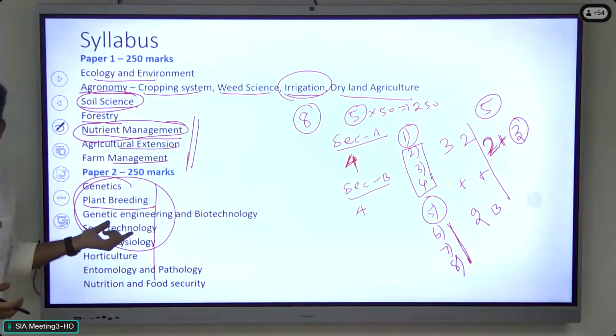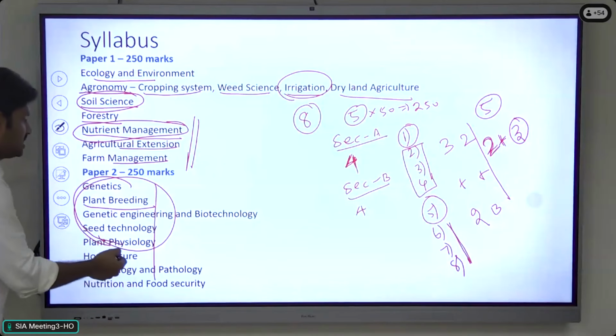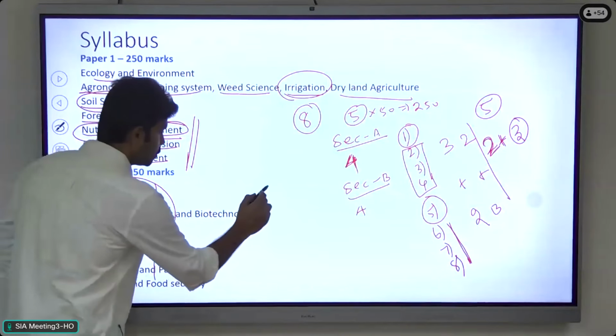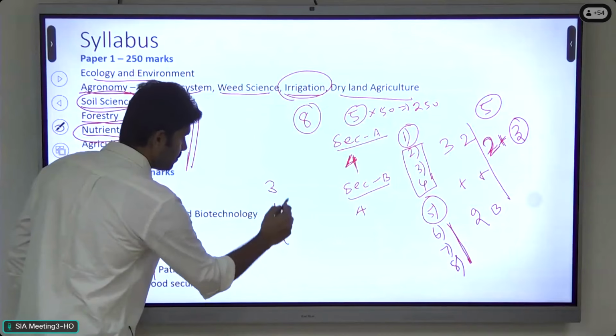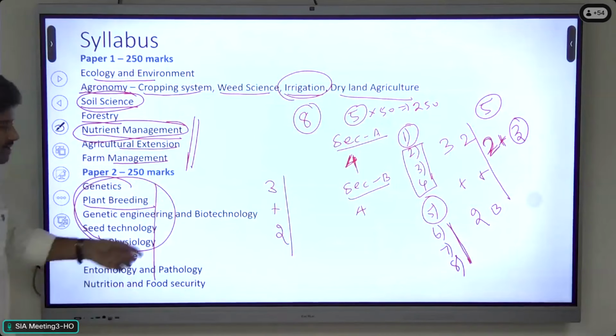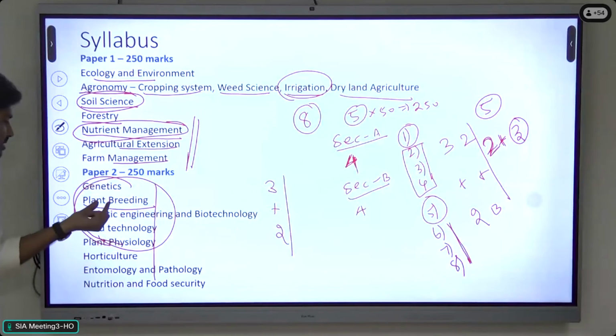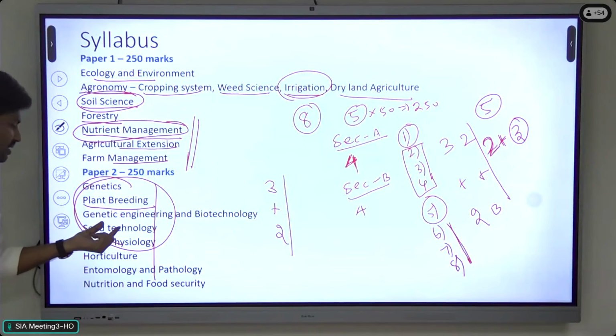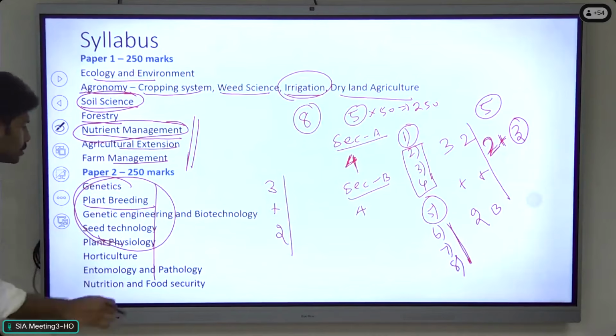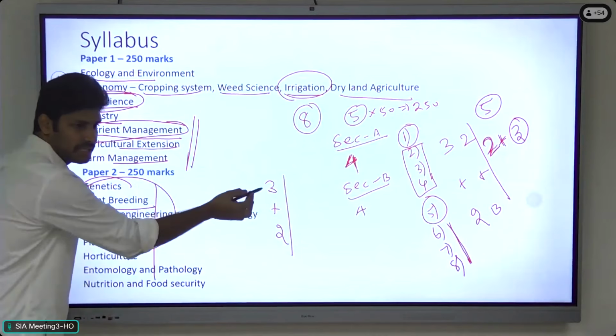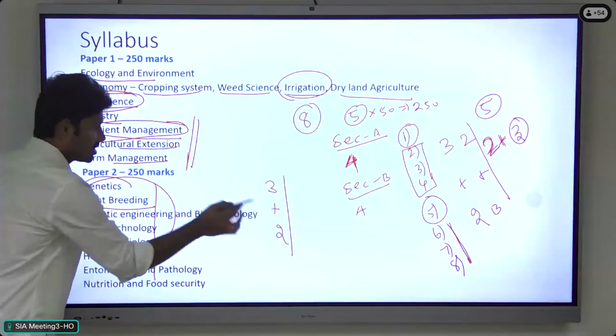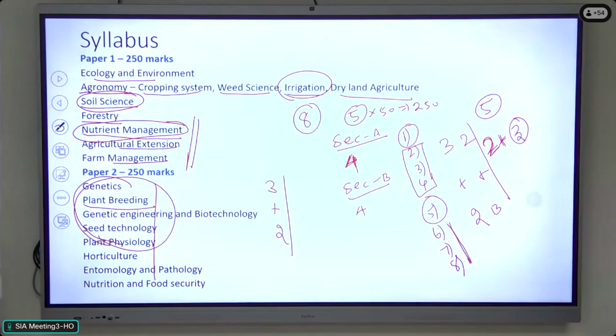So our strategy is always in paper 2, it should be 3+2. For section A, most of the questions are from genetics, plant breeding, seed technology, and plant physiology. They are highly technical. So we can choose the maximum questions from section A and the remaining 2 questions from section B. This is the strategy.